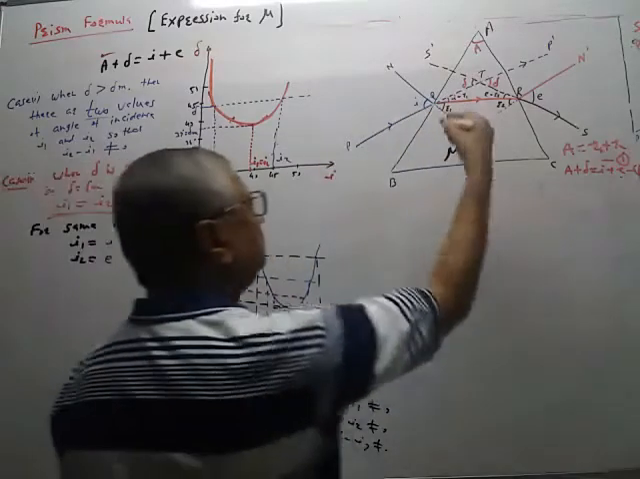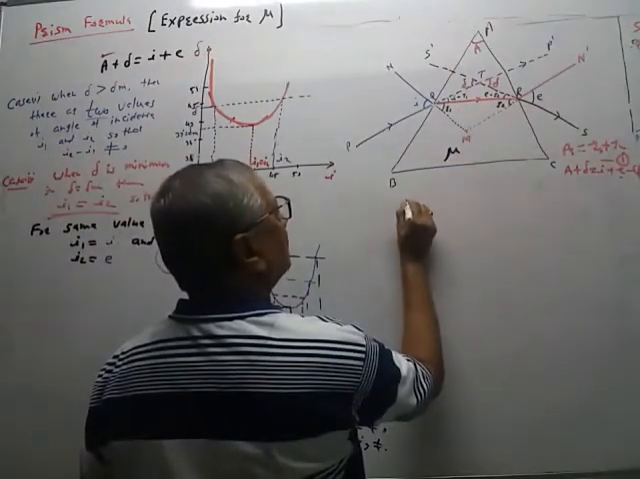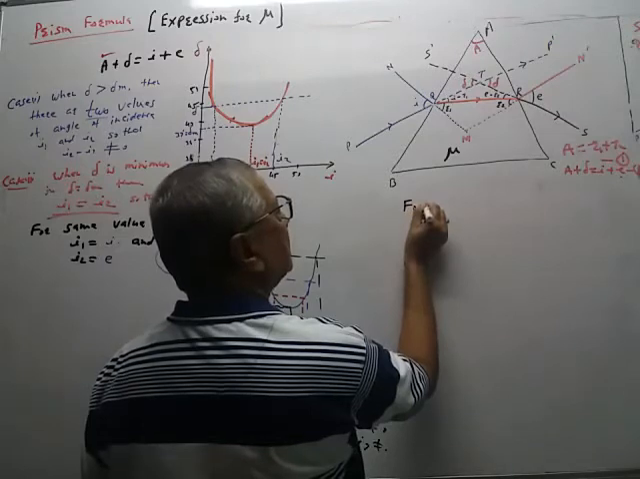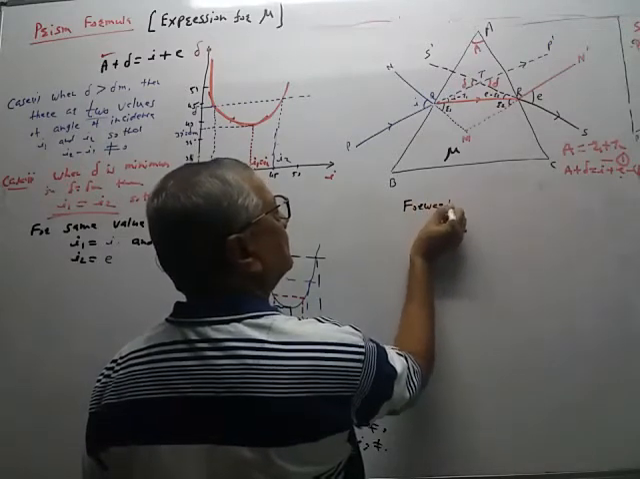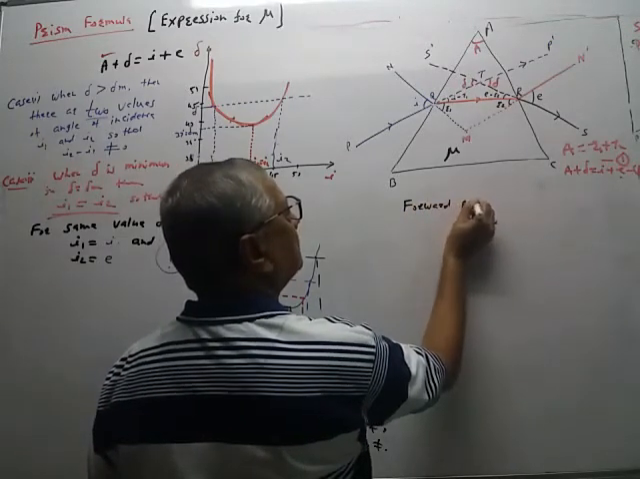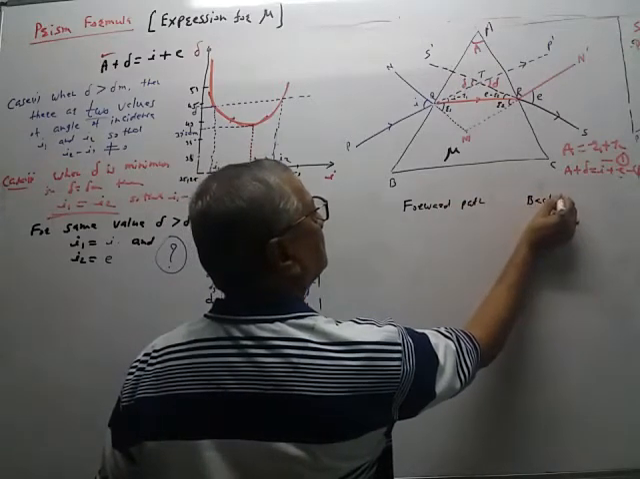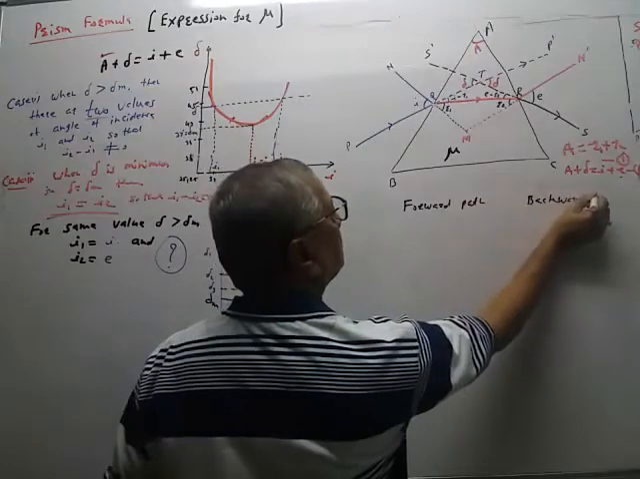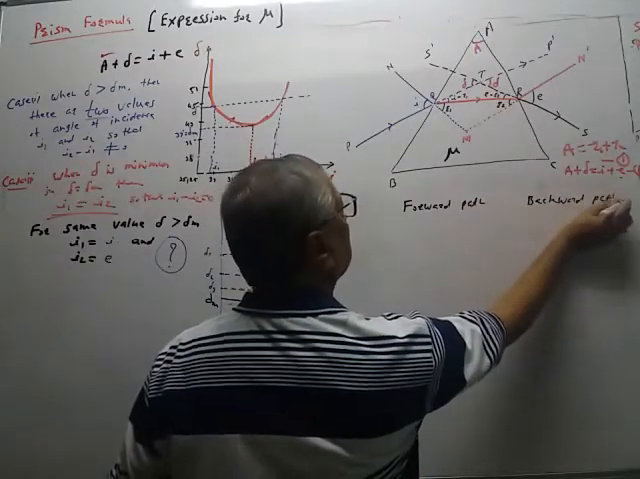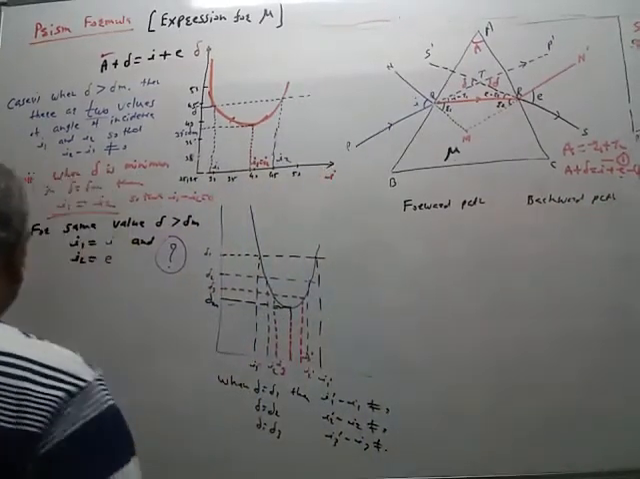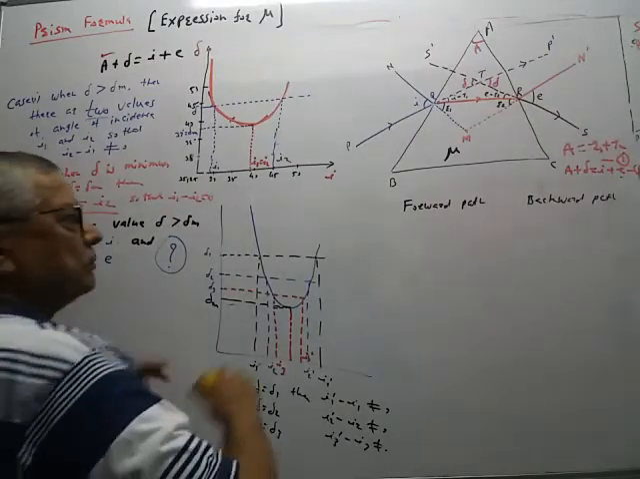How? Now, this principle of reversibility of light is very important. Forward path, backward path. Forward path and backward path.